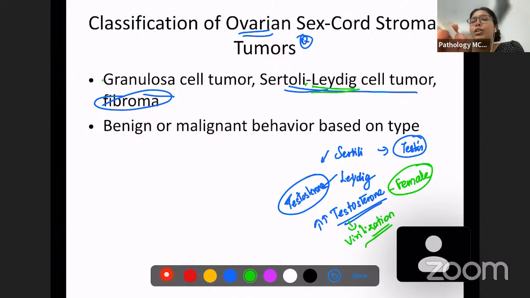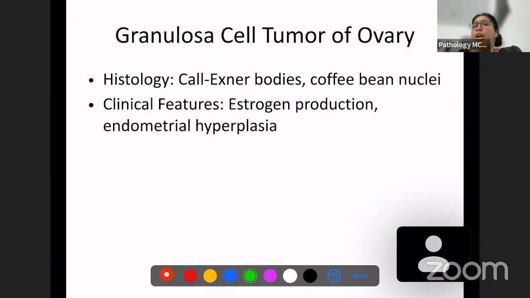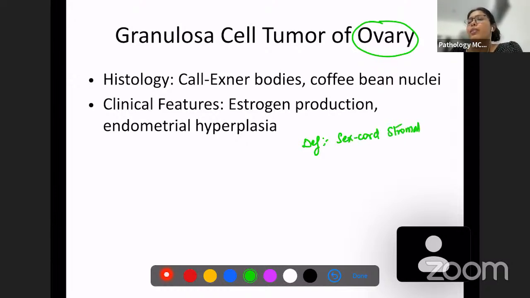Okay, granulosa cell tumor we are going to discuss in detail now. Granulosa cell tumor is again a sex-cord stromal tumor. For the definition, granulosa cell tumor is a sex-cord stromal tumor of the ovary, and granulosa cell tumor can also occur in the testis.